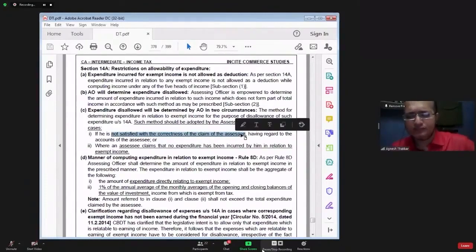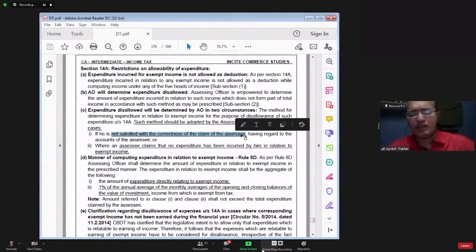For example, the assessee claims that I have incurred only 10,000 rupees for earning the exempt income. On the credit side, you are having 10 lakh rupees. Out of 10 lakh, 2 lakh is exempt income.